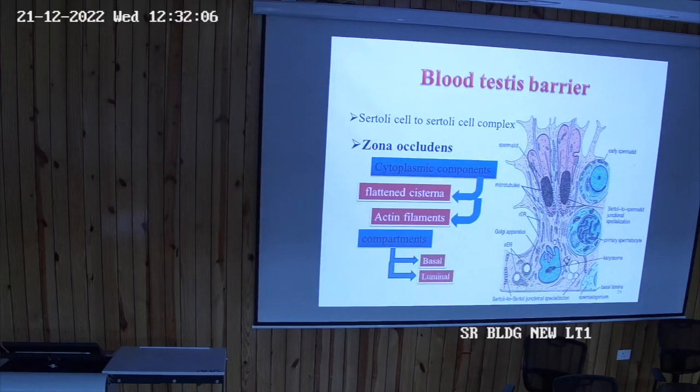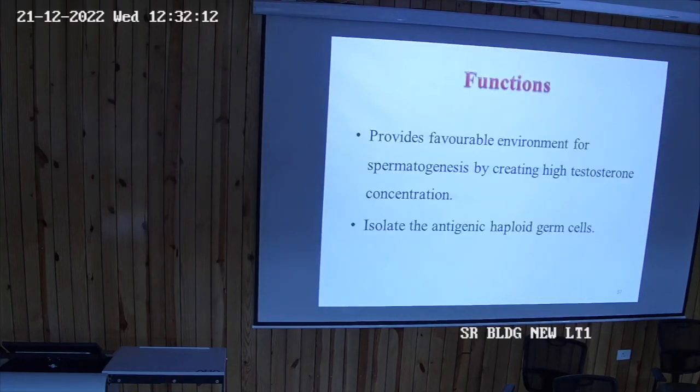ये सब चीज बहुत डिटेल में तुम फिजियोलॉजी में पढ़ोगे in the reproductive system. Only just a correlation between the spermatogenesis and the various organs related to it.